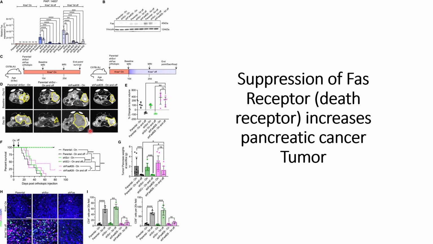One thing I need to clarify. It's not the white dot that represents the tumor; it's the whole periphery that represents the tumors. So when this silencing of FAS receptors is turned on, then the FAS receptors on the pancreatic cancer cells go down, and this increases the amount of tumor cells. And similarly in the case of 20 days, they can see a high increase in the tumor cells.